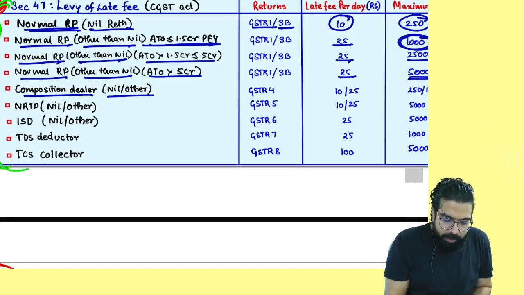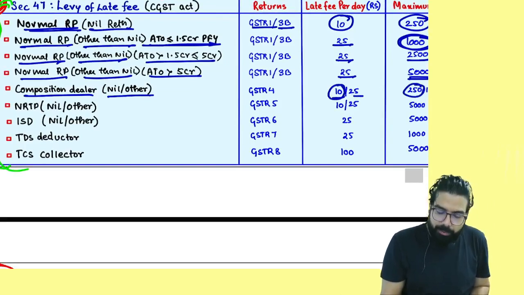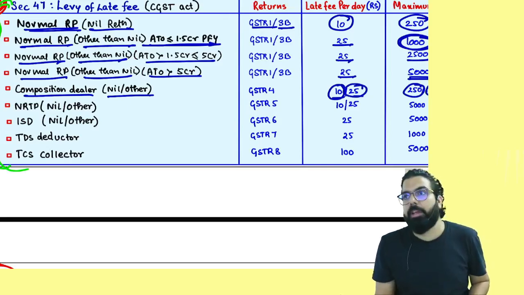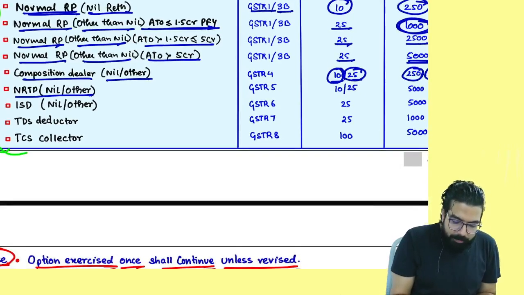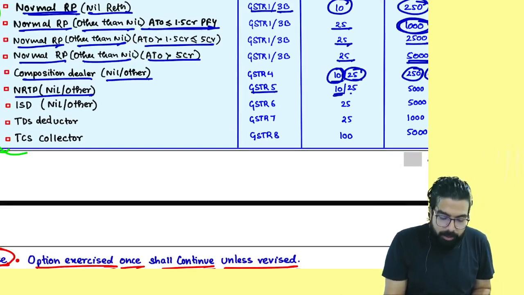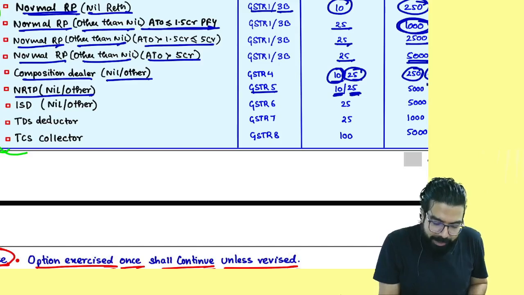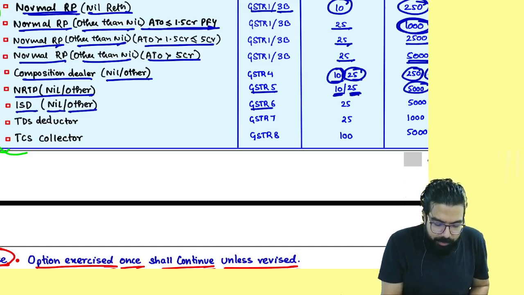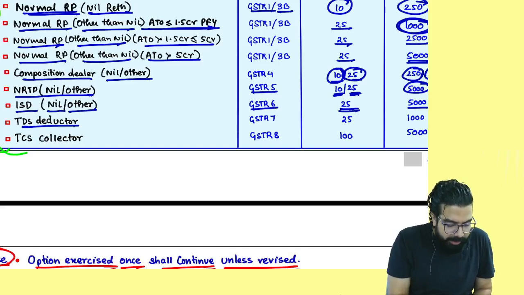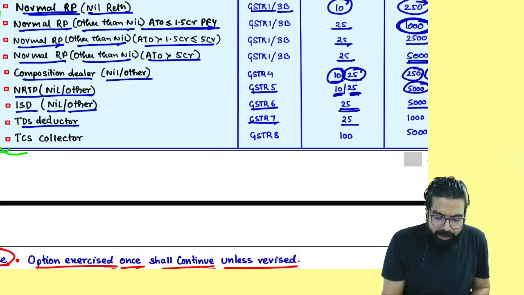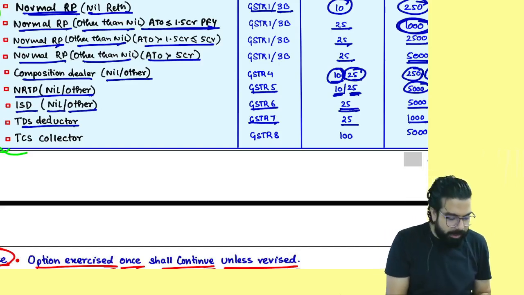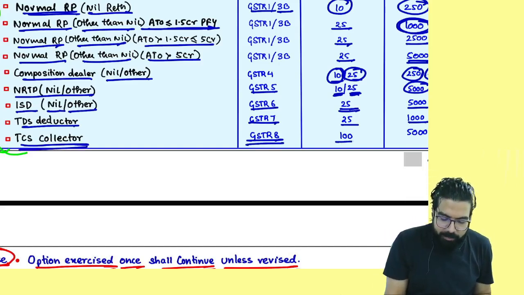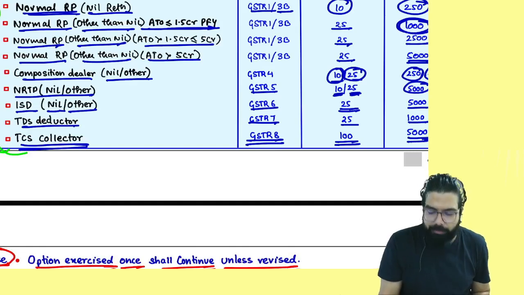Composition dealer, nil then 10, other than nil, 25. Nil then maximum will be 250, other than nil, maximum will be 1000. NRTP, GSTR 5, 10 rupees, other than nil return, 25. Maximum will be 5000, no reduction. ISD, nil and others, GSTR 6, it is always 25 only. Maximum will be 5000. TDS deductor, GSTR 7, 25 rupees. Maximum will be 1000. TCS collector, GSTR 8, 100 rupees per day up to a maximum of 5000.